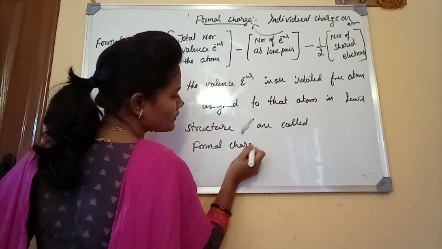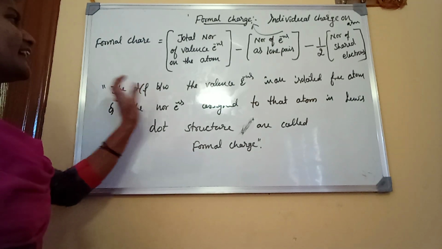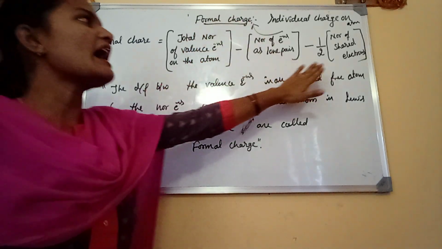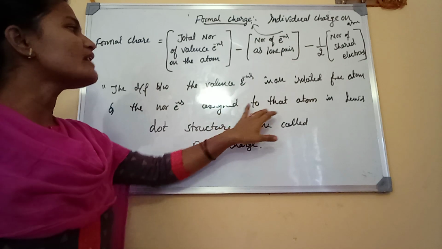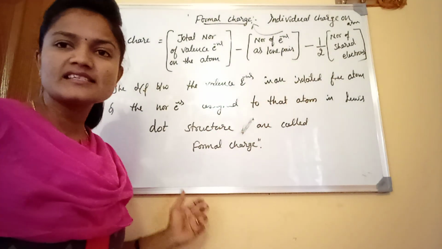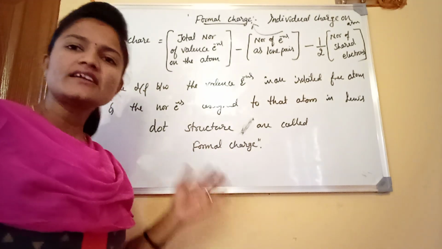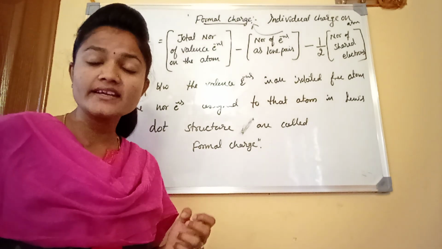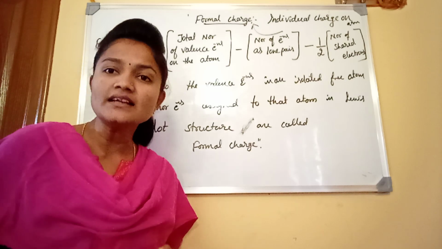Get it? This is about the formal charge. This is the definition of formal charge. That is, formal charge is defined as the difference between the valence electrons in an isolated free atom and the number of electrons assigned to that atom in a Lewis dot structure, antandre bond pair and lone pair anta. Get it? That we are going to define as formal charge. It is nothing but the individual charge on atom, we call it as formal charge.